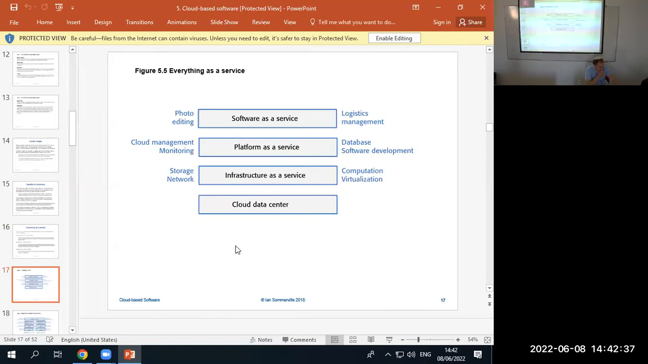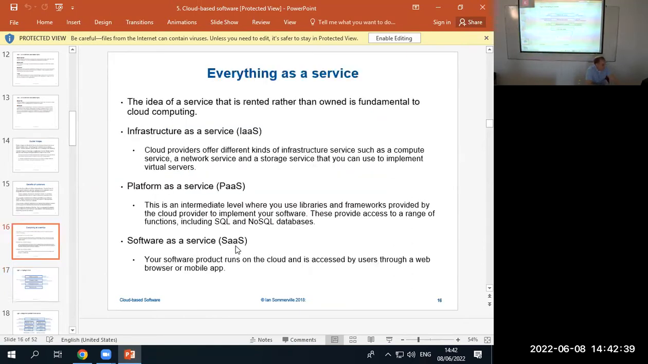Well, when we buy a laptop, that's the software service? No, that's nothing to do with what we're talking about. When you buy a laptop, this is buying a laptop.